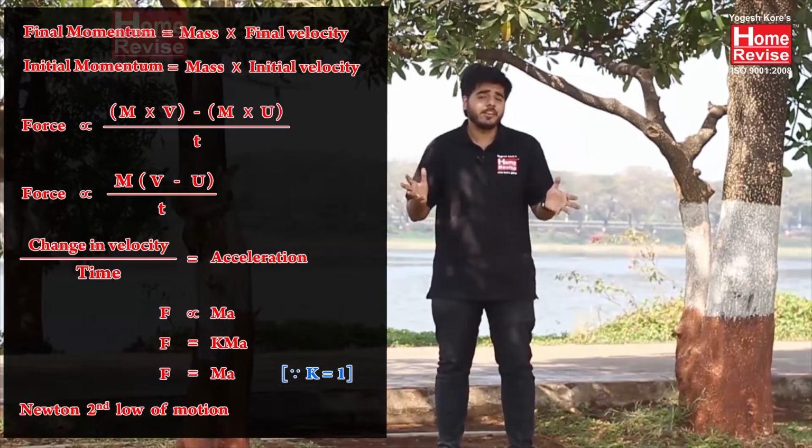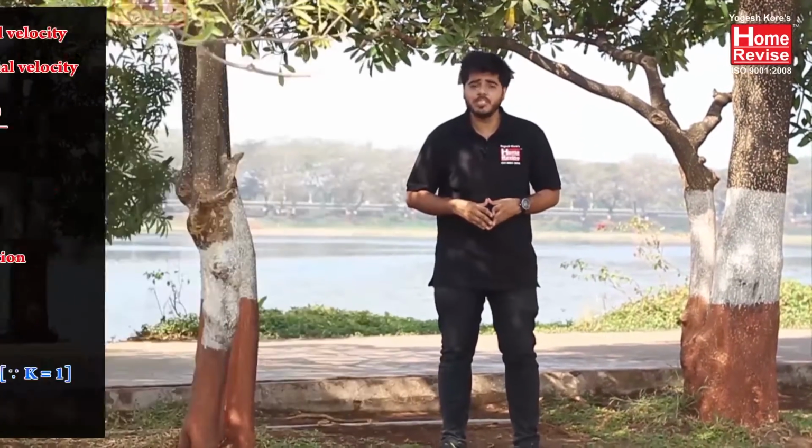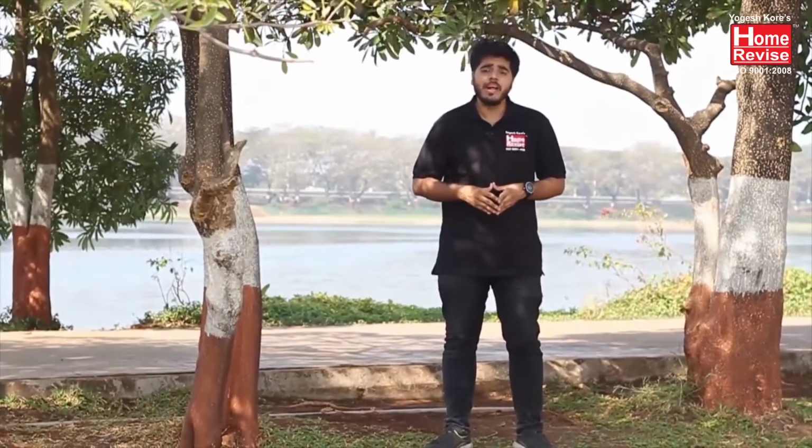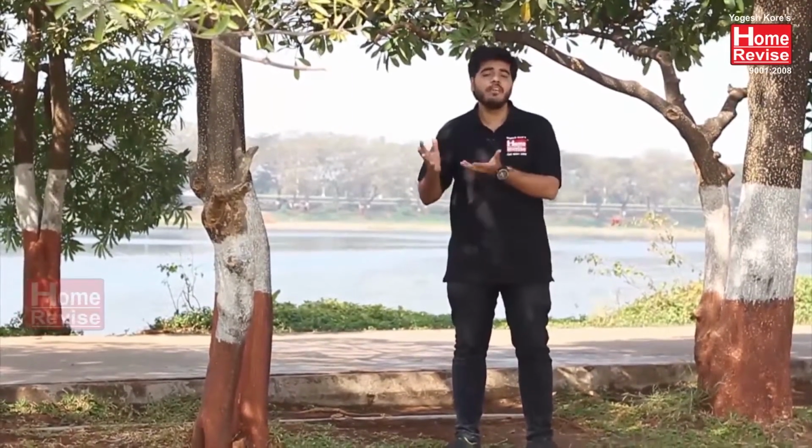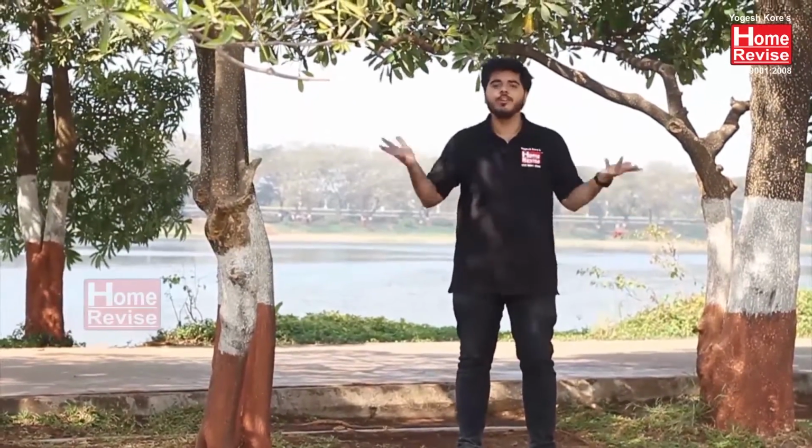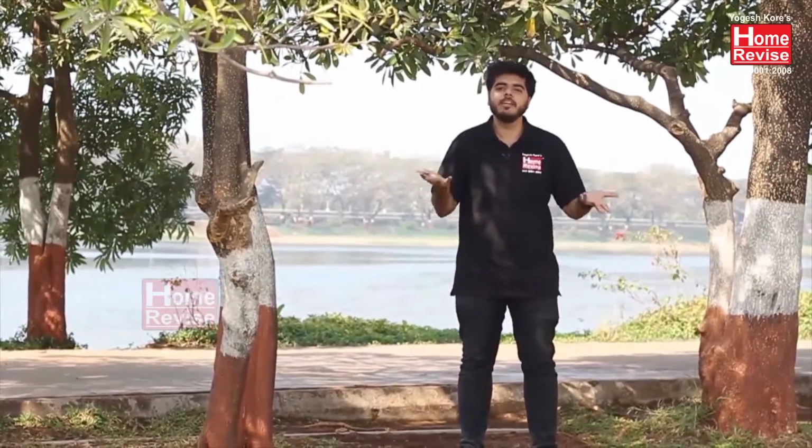Now what is the trick to remember Newton's second law of motion? We can remember it by a trick: if F is equal to ma, we are going to say Father is equal to ma. So Newton's second law of motion is, Father is always equal to ma, that is equal to Mother.